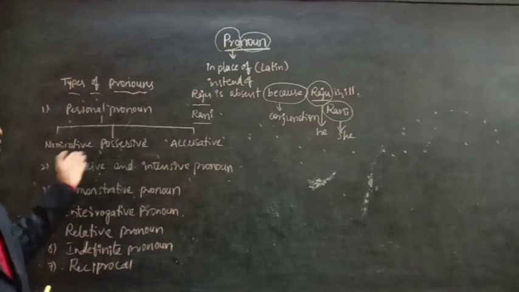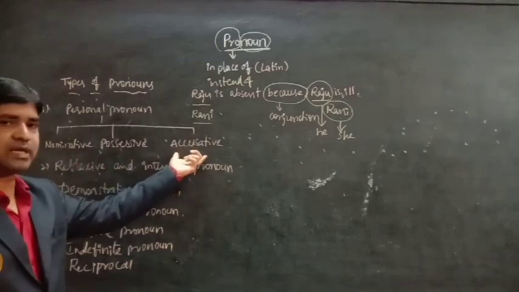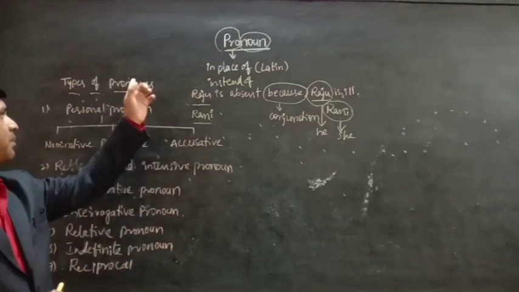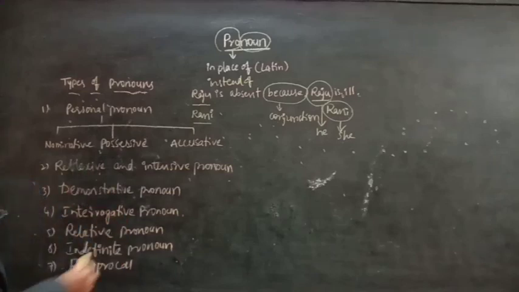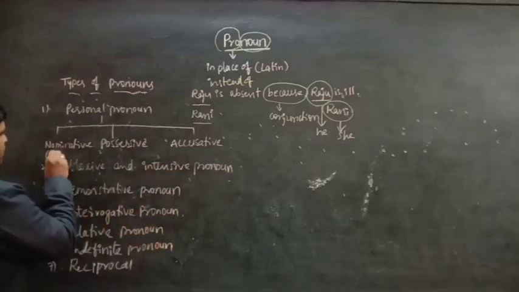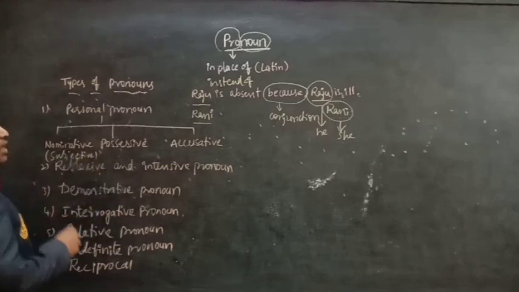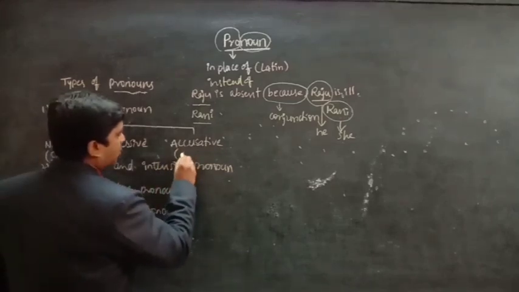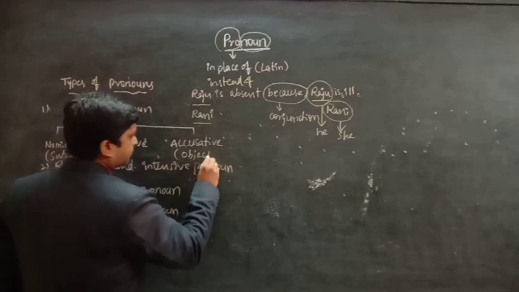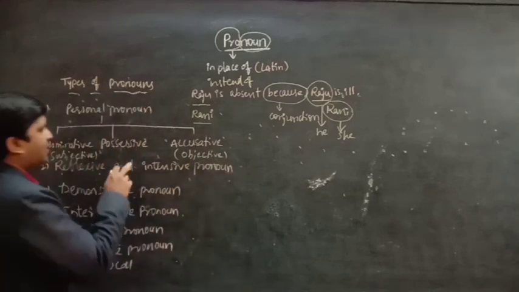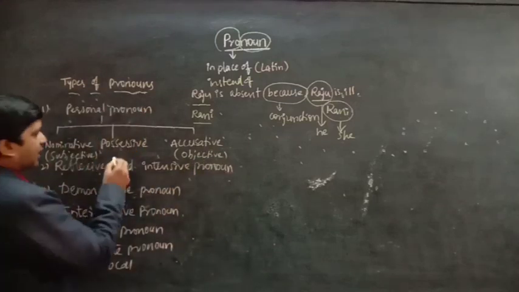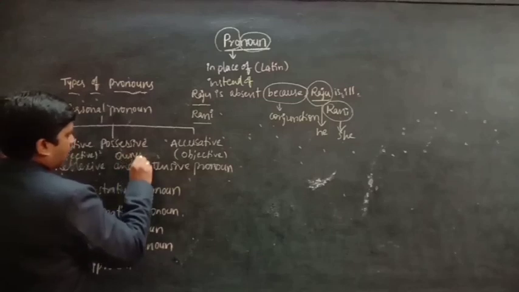So the nominative, possessive and accusative are possible with pronouns also. Nominative means related to subjective, accusative is related to objective, and possessive is related to ownership.